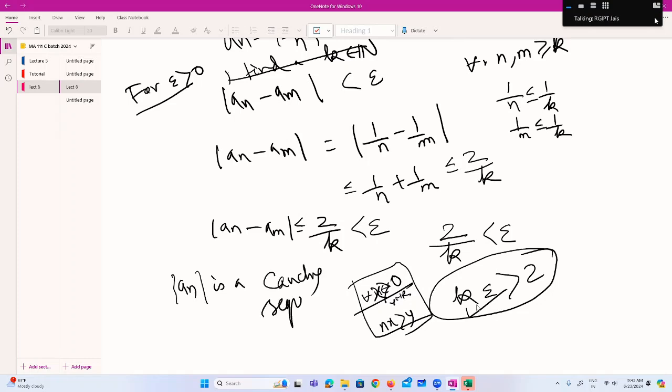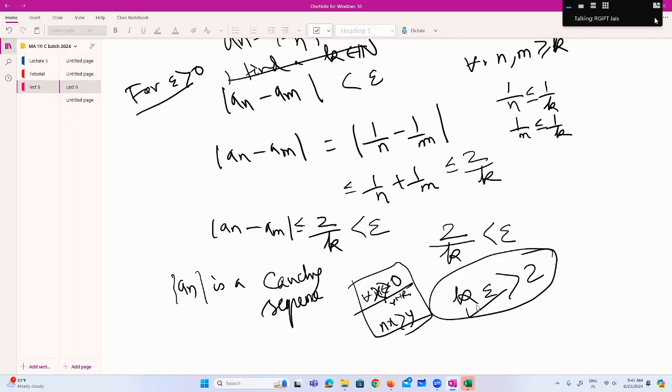Once you see that a_n is a Cauchy sequence of real numbers, okay? Yes, sir, I understood. That means the sequence converges. So this property will be useful. Suppose you get some difficult terms and you cannot check the convergence.